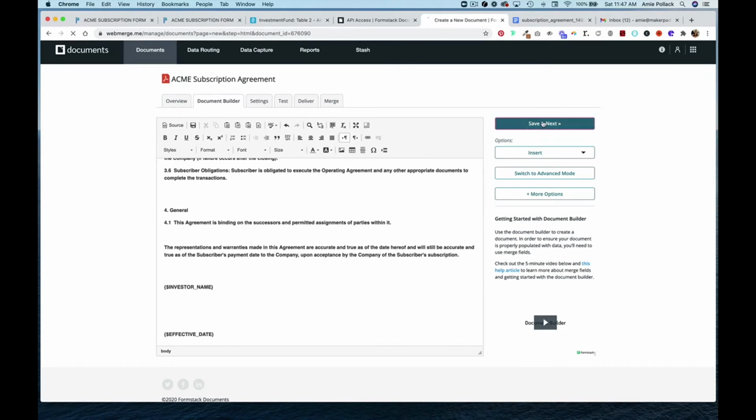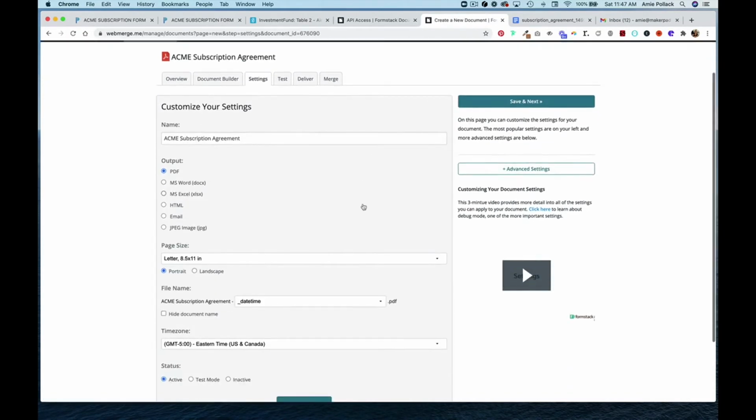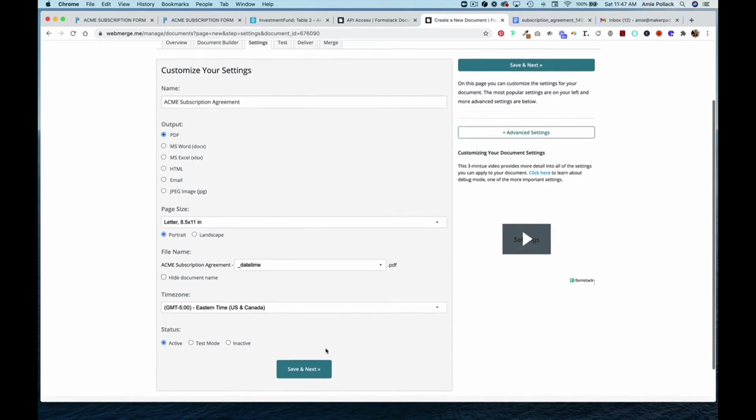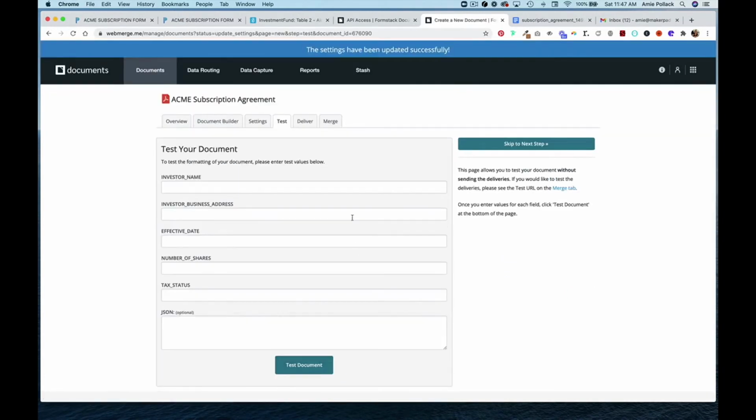So now hit save and next. You can customize what happens afterwards. We want this to turn into a PDF. Hit save and next. If you want to test out how your document looks, you can fill this out.